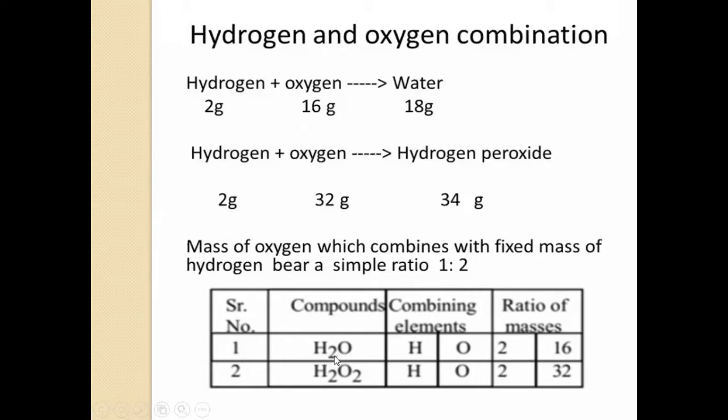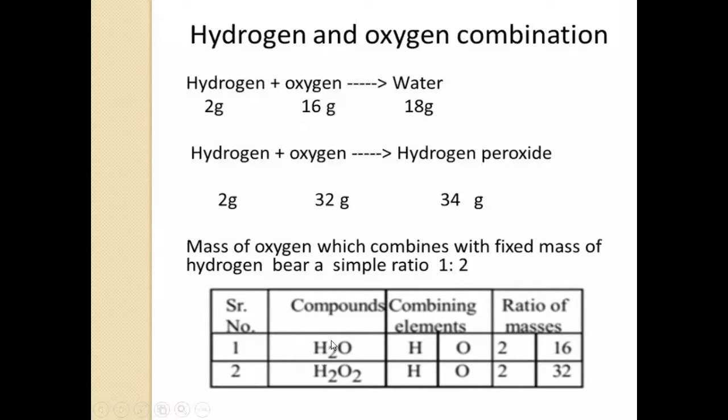Here in the water molecule, it is 16 grams, and in hydrogen peroxide, it is 32 grams. What is the ratio of oxygen between water and hydrogen peroxide? It is 1:2. This is the law of multiple proportion. The mass of oxygen which combines with a fixed mass of hydrogen bears a simple ratio. What is the ratio between these two? The ratio is 1:2.